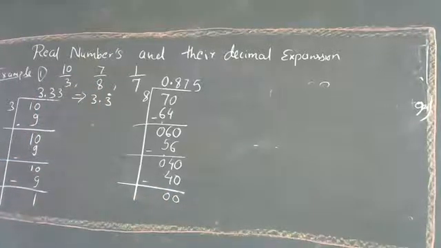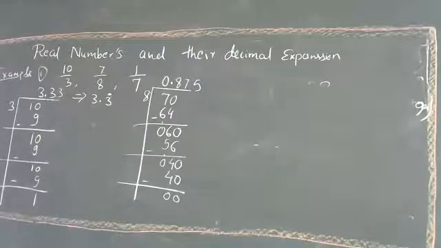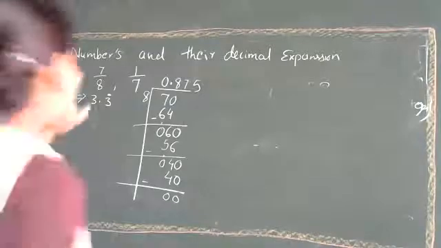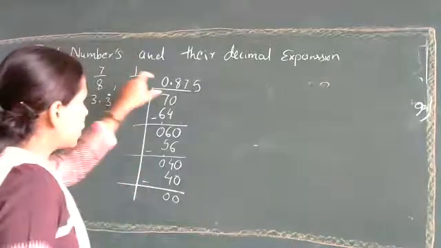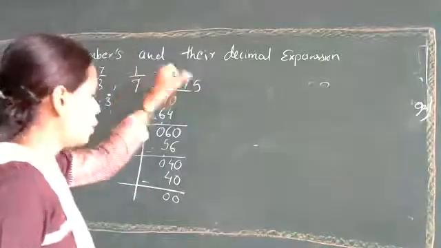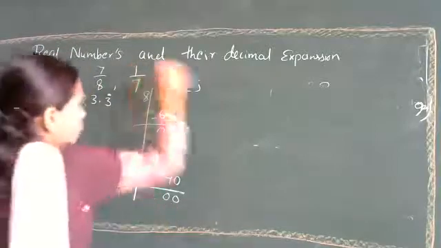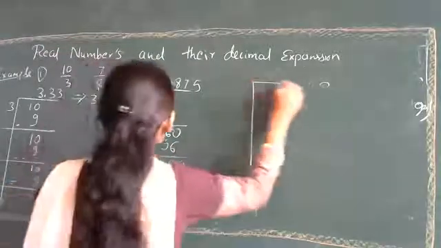But we had some decimal values over here, right? So this type of number, with some decimal values, is a rational number. After some points, some values, we are going to get 0 as a remainder. Now we'll check 1 upon 7.